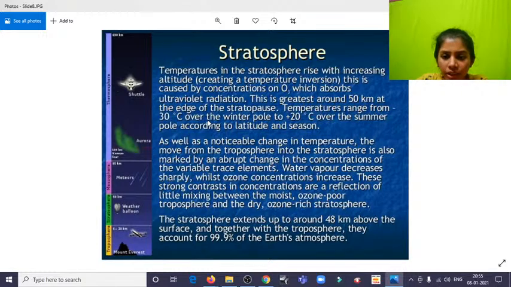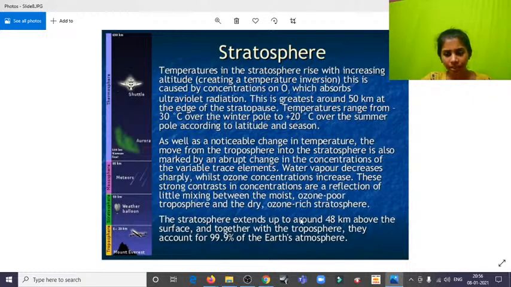The temperature ranges from minus 30 degrees over the winter poles to 20 degrees. That is, at the equator we find 30 degrees Celsius, but at the poles we find 20 degrees Celsius higher. There is also a noticeable change in temperature. The move from the troposphere into the stratosphere is marked by an abrupt change. Like we said, here it's very cold, but all of a sudden it starts becoming hotter. Water vapor decreases sharply while ozone concentration increases. Why? Because the ozone absorption layer is over here, sort of like a sponge. Since the sponge is absorbing all the radiation and heat, we find that.